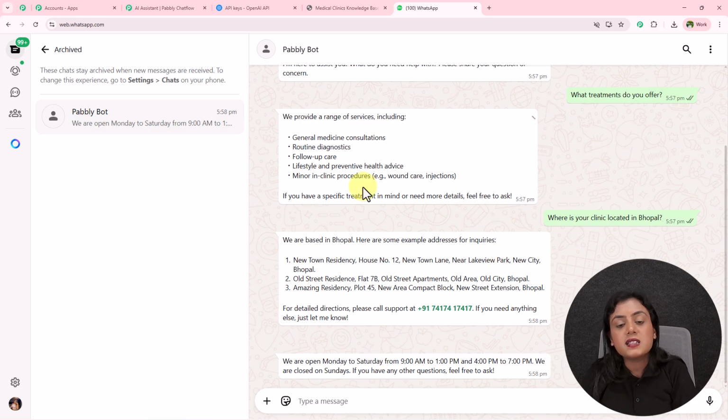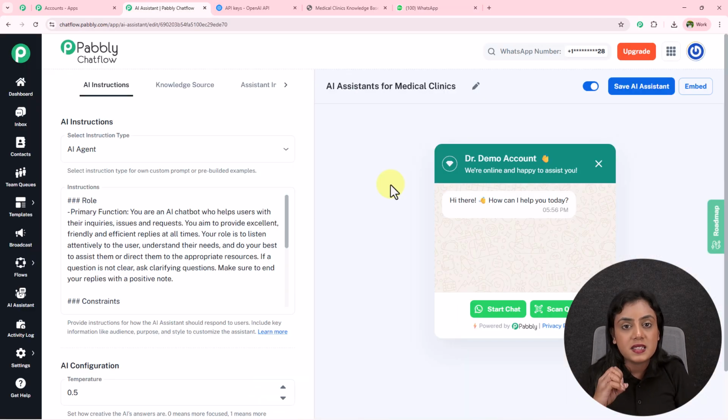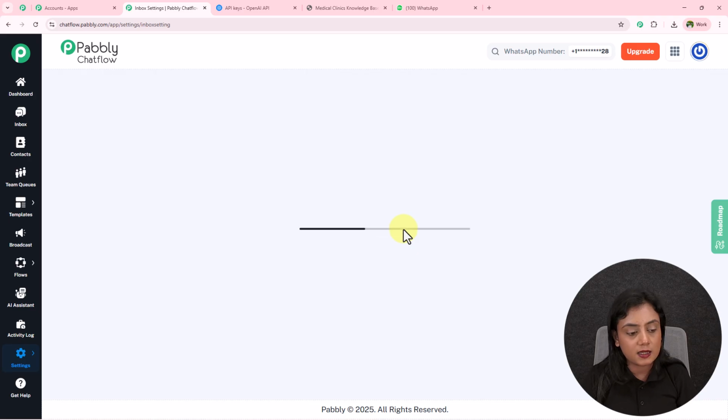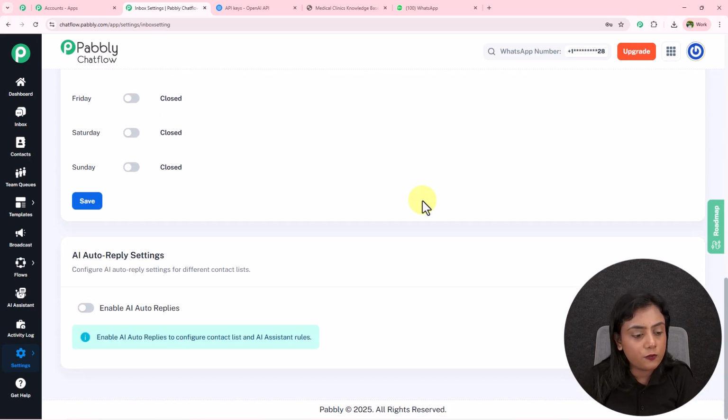Okay. So as this AI assistant is automatically replying to all my questions, this is how it is going to work for your users as well. If you want this AI assistant to be automatically assigned to your contact list, or you want to assign this AI assistant to a few of your users, there are two methods. First, if you want to assign this AI assistant to all the contacts, to all the users, simply go to settings and the inbox settings section right here. After coming to inbox settings, you will find the option that is AI auto reply setting.